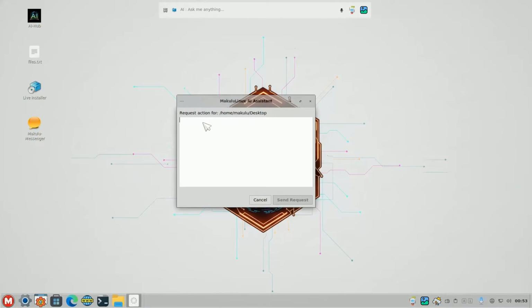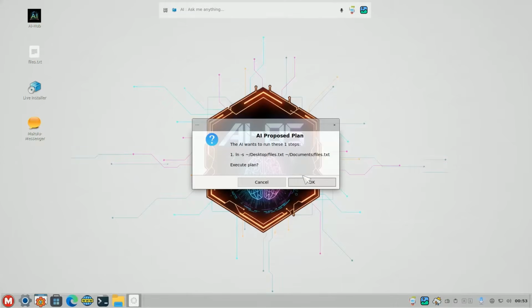We can, for example, say create a symlink in my documents folder to the file on my desktop named files.txt. So we're asking it to create a symlink in the documents folder to the file on my desktop named files.txt. Send request, boom. But people might not know how to create a symlink, and so watch what it does now.